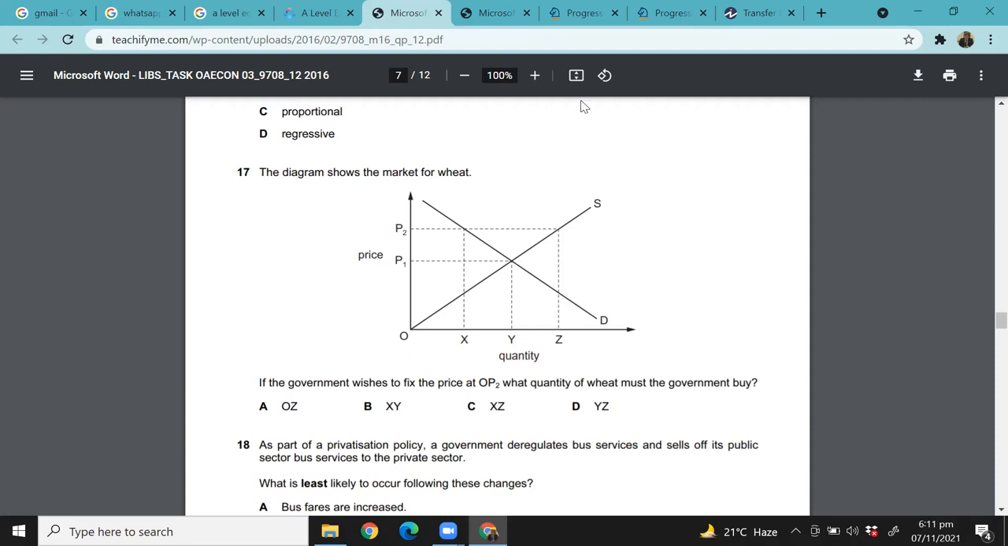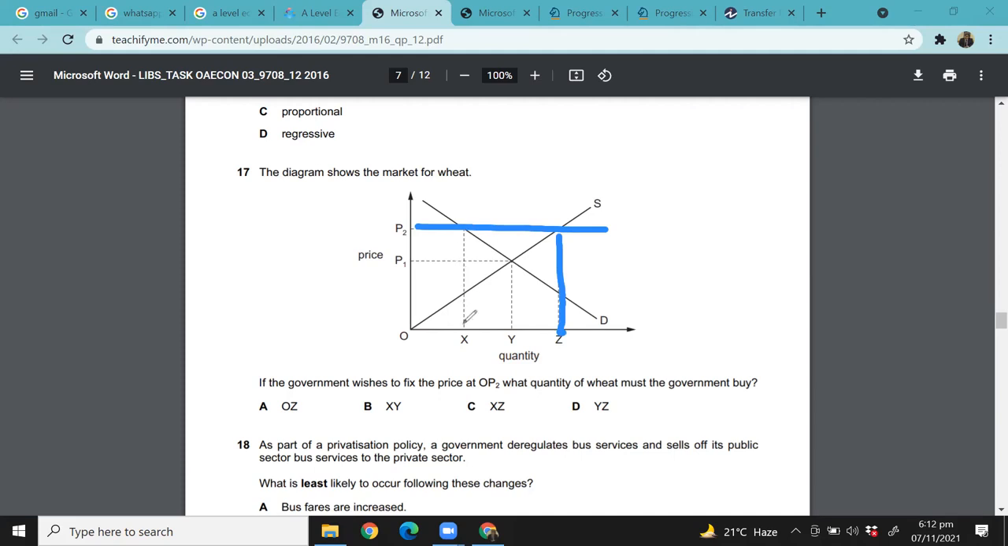So think again. At the price OP2, think about this. At this price level, how much is the demand for the good? The demand for the good is OZ. Yes or no? The demand for the good is OZ.